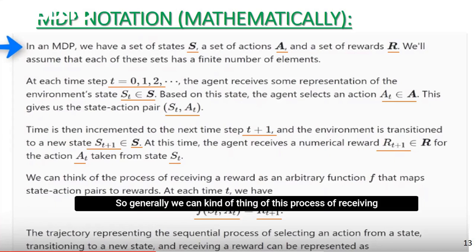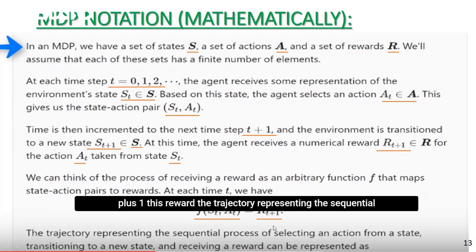Generally, we can think of this process of receiving a reward as an arbitrary function f that maps state-action pairs to rewards: f(S_t, A_t) = R_{t+1}.